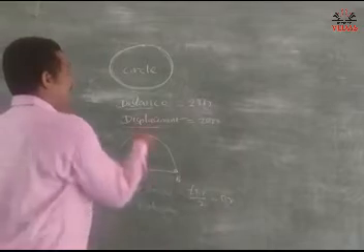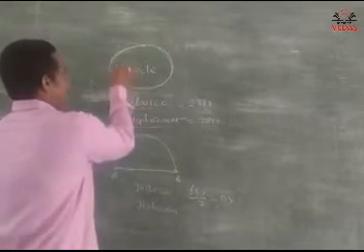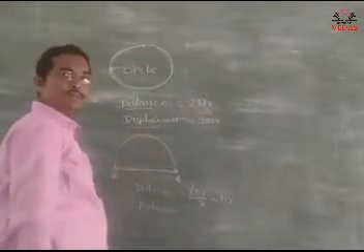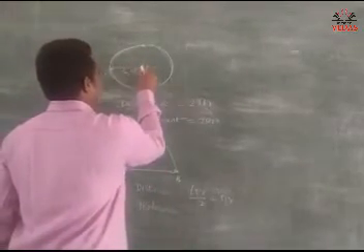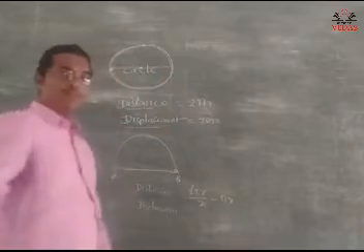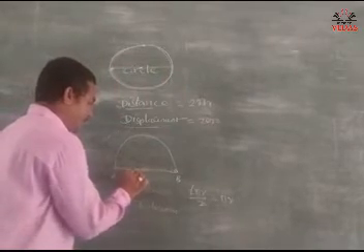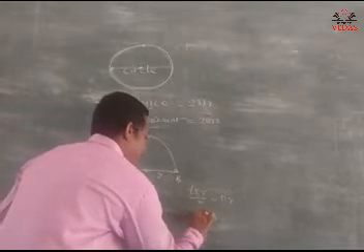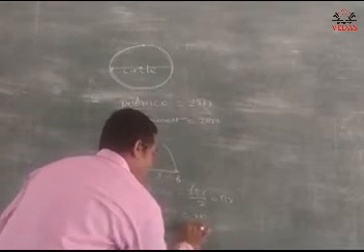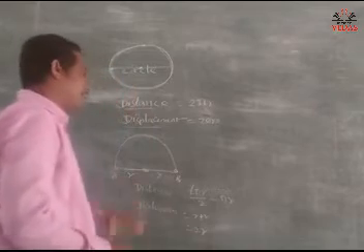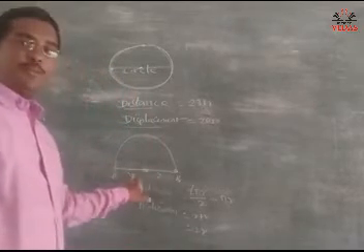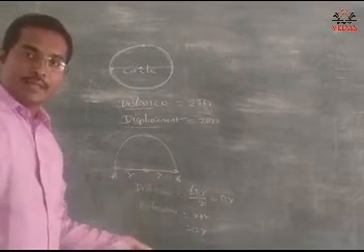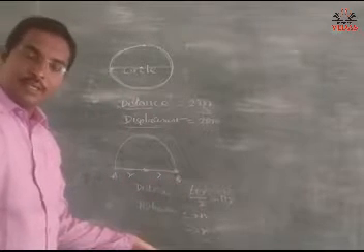For displacement, see in the circle, this is the radius. From the radius, and here the diameter. Consider here radius r and r. So r plus r, radius plus radius, is equal to the diameter of the circle. Say yes or no?